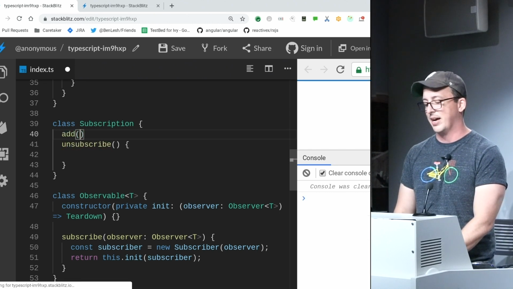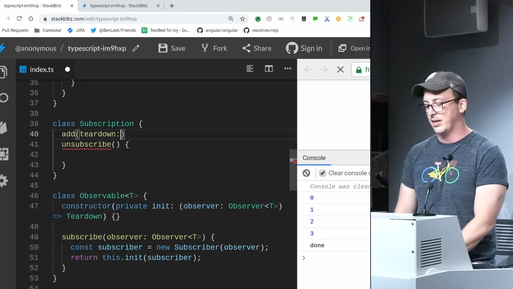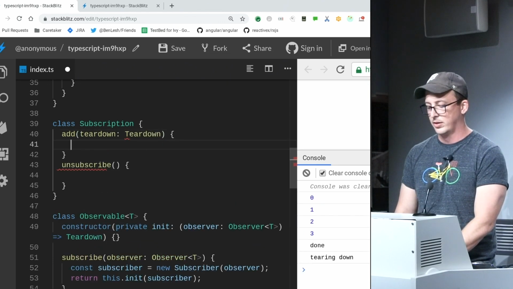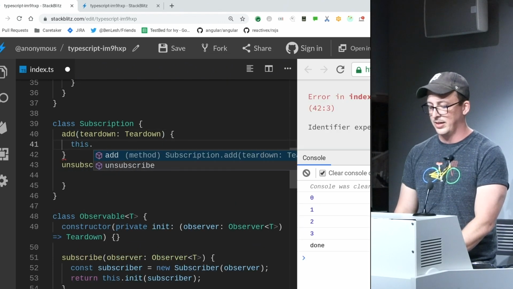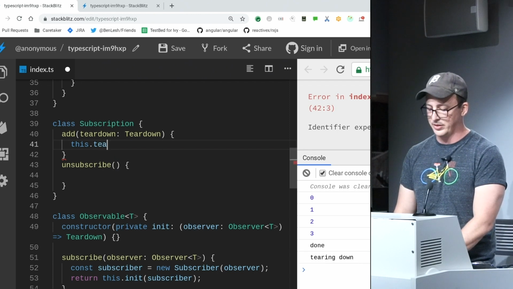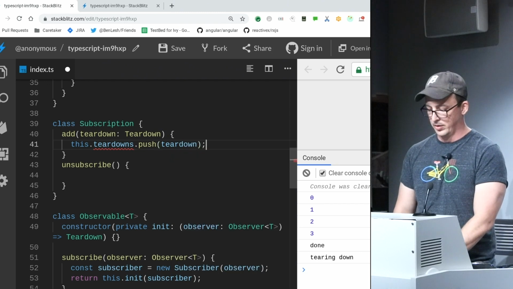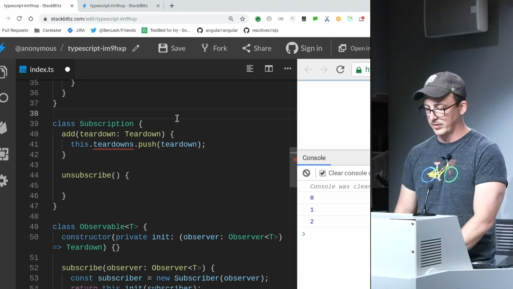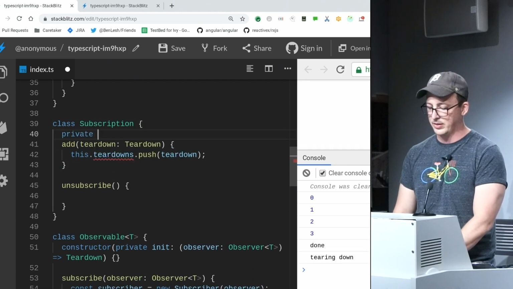In this case, I'm just going to have an add method. And you're going to add a teardown to it, and internally it's going to have what's called teardowns, push teardown.